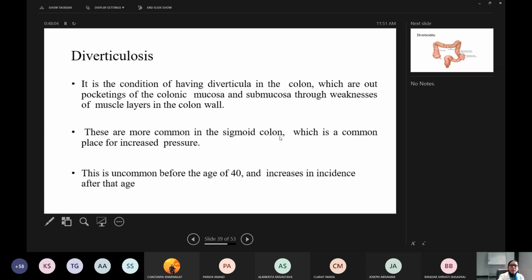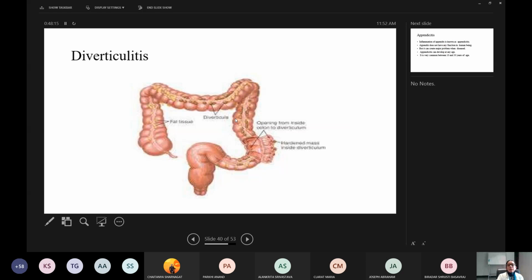They are more common in the sigmoid colon, which is a common place for increased pressure. This is uncommon before the age of 40 and increases in incidence after the age of 40. So in the sigmoid colon, these diverticula are the outpocketings, as I told you, and this is because of the increased pressure.